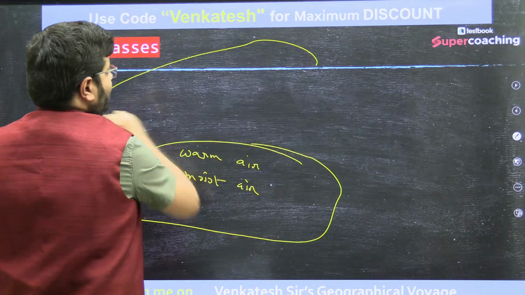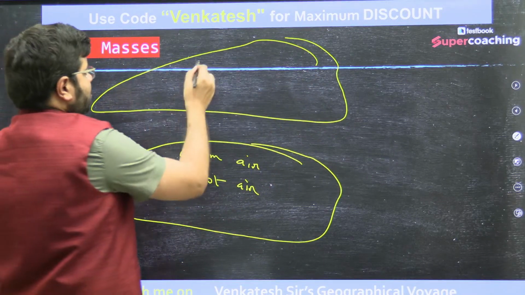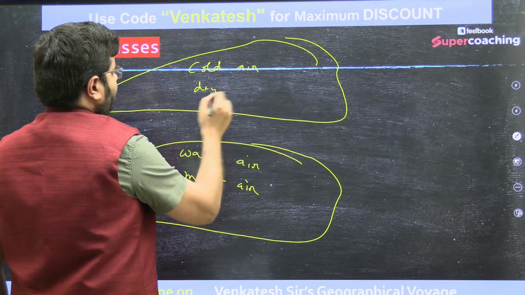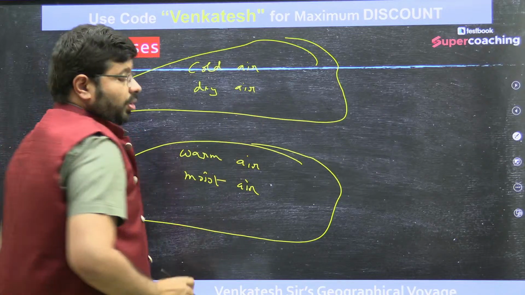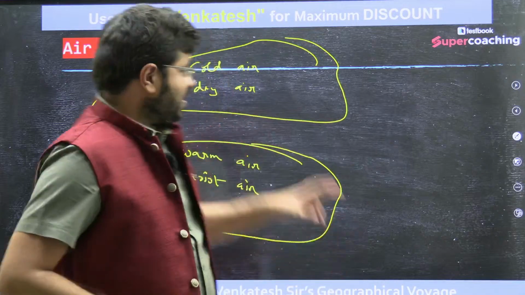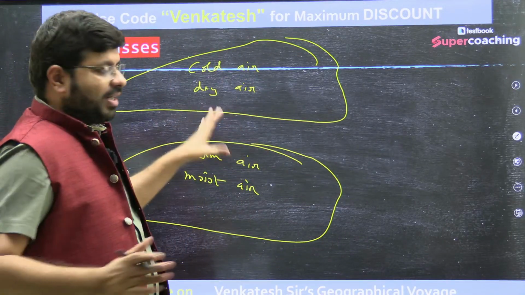There is another air mass which has developed, and this air mass is cold, dry air. Now imagine two contrasting air systems with contrasting phenomena, meeting at one big meeting point.